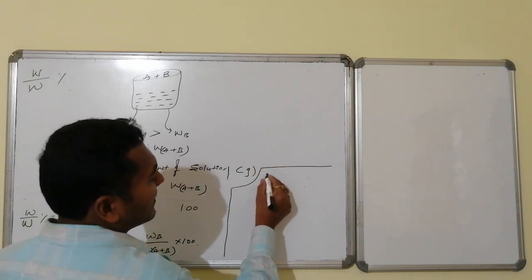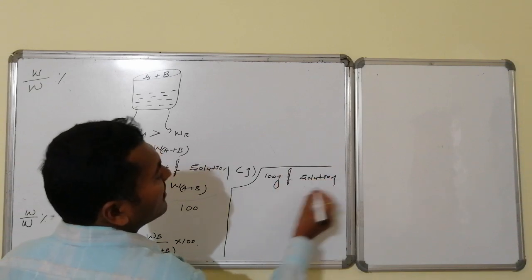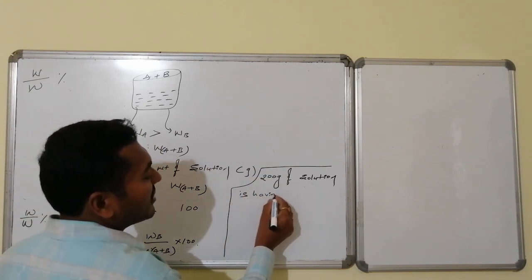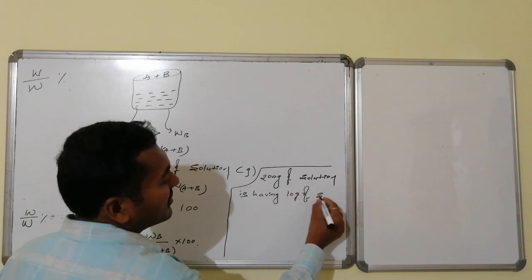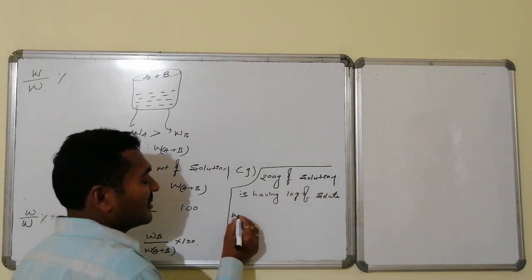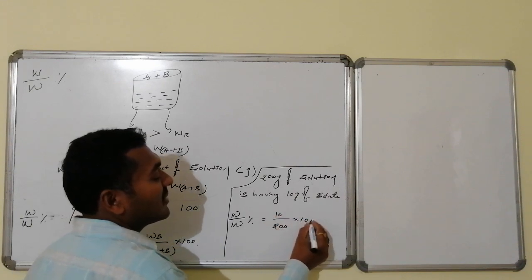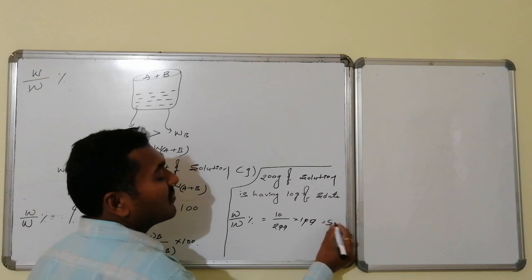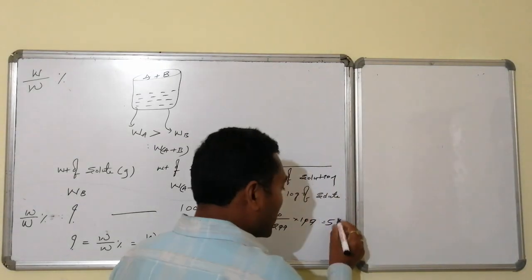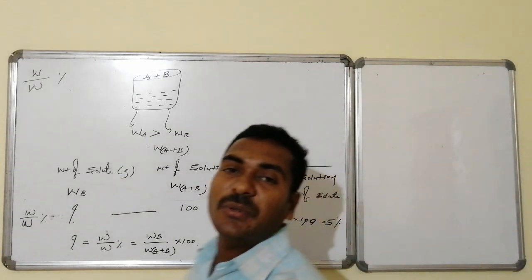A solution of 200 grams is having 20 grams of solute. You are asked to calculate the weight percentage of solute. That is, the weight percentage of solute can be given by 10 grams divided by 200 grams into 100. This becomes equal to 5. 5 is the weight by weight percentage. The meaning is, a weight by weight percentage of 5 implies that within every 100 grams of solution, 5 grams of solute is there.